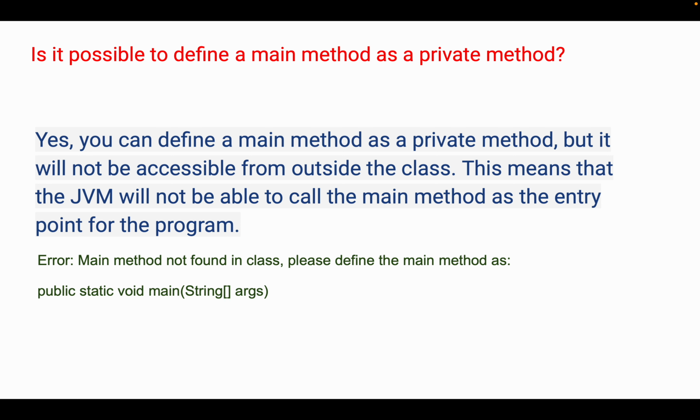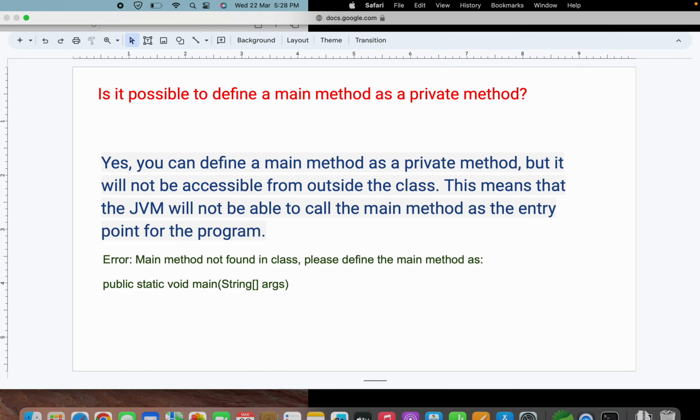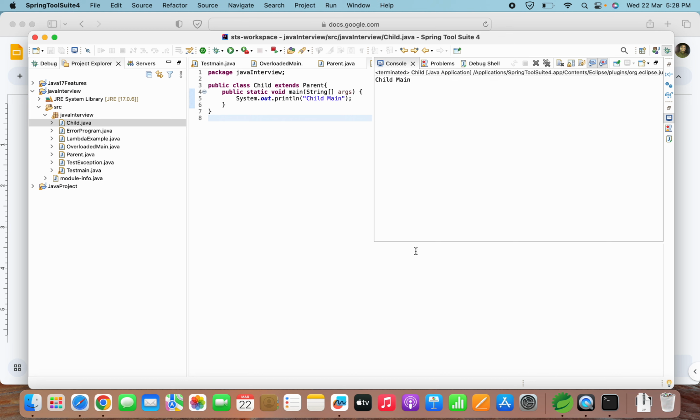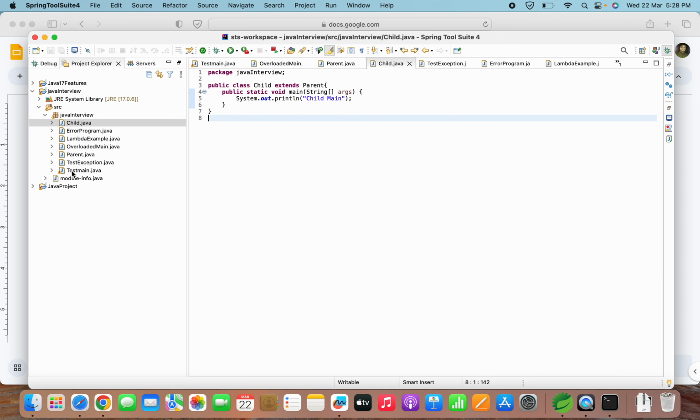So if you try to do that, it will give the error: main method not found in class, please define the main method as public static void main string array arguments. So this way the error will be there. This we have already seen in the last video, but I'll show it again.